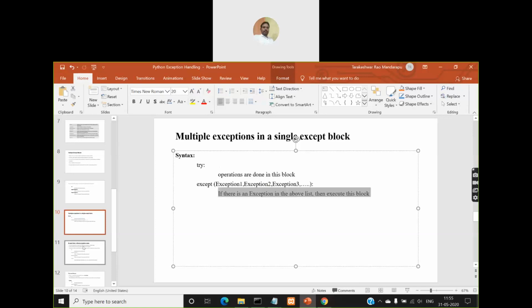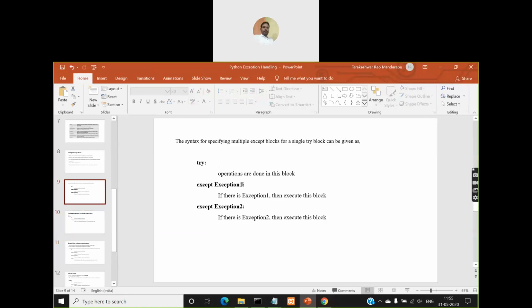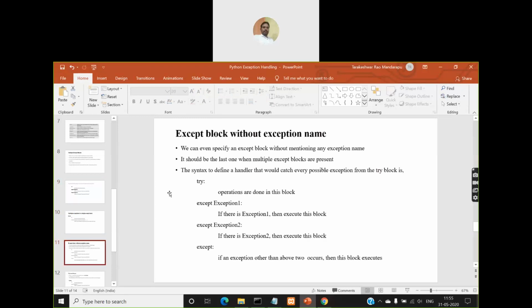Okay, so this is handling multiple exceptions in a single except block, and previously we handled multiple exceptions in multiple different except blocks. Then the next thing is, you can have an except block without an exception name.